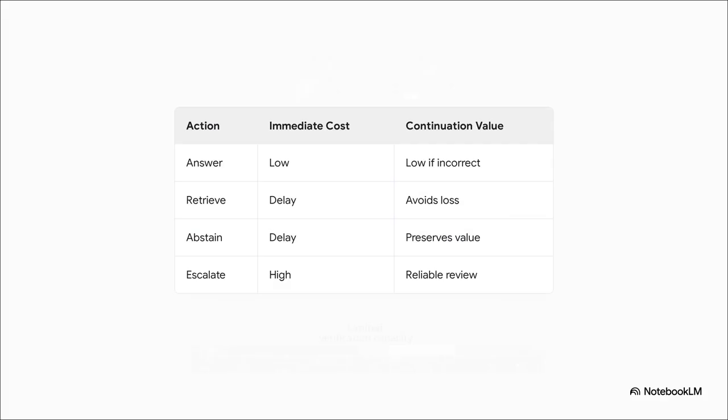If you glance at the mathematical trade-offs for these actions, it becomes super clear why routing is the whole ballgame. Sure, a direct answer might look cheap right now, low immediate cost. But if it's wrong, the downstream correction costs are astronomical. Choosing to abstain or retrieve actually preserves the system's global energetic efficiency because it dodges that massive hallucination penalty later. For us users, this translates to an AI that's finally smart enough to say, hey, I need to look this up, or just, I don't know, saving us from acting on a very costly hallucination.